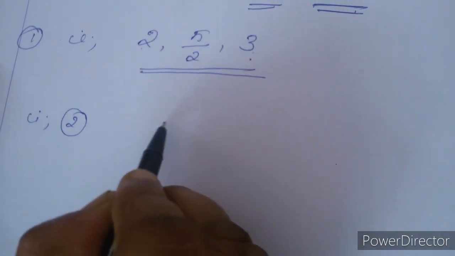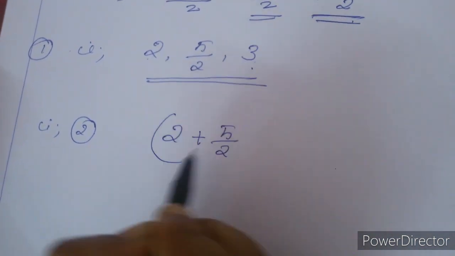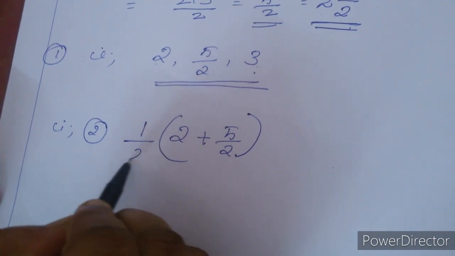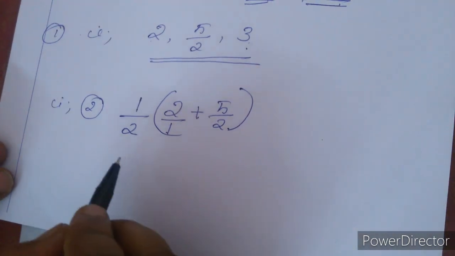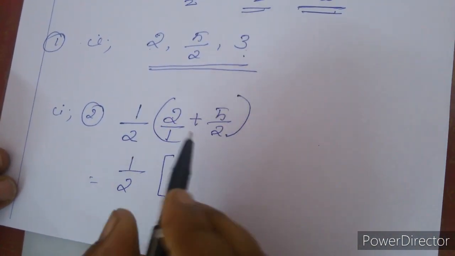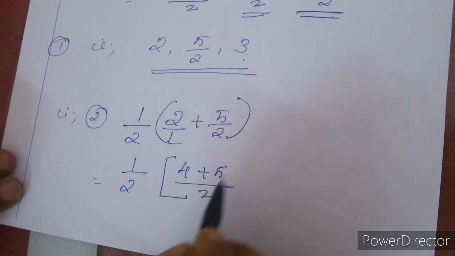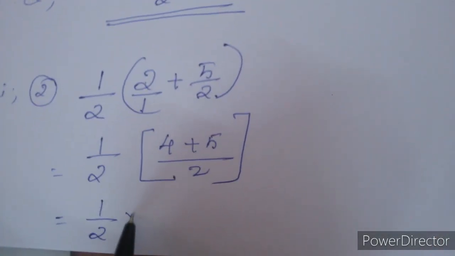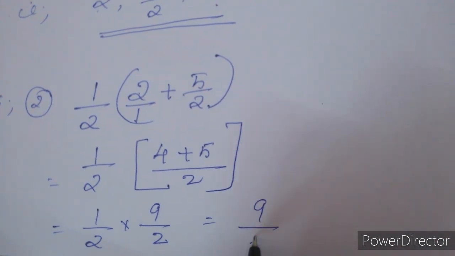Now the second set: 2 plus 5 by 2 divided by 2. It is a fraction, so we can write 1 by 2. This is the fraction 2 by 1. Now we have to apply the properties of fractions. That is 1 by 2 into, doing the cross multiplication, 4 plus 5 by 2. That is equal to 1 by 2 into 9 by 2, which is equal to 9 by 4.